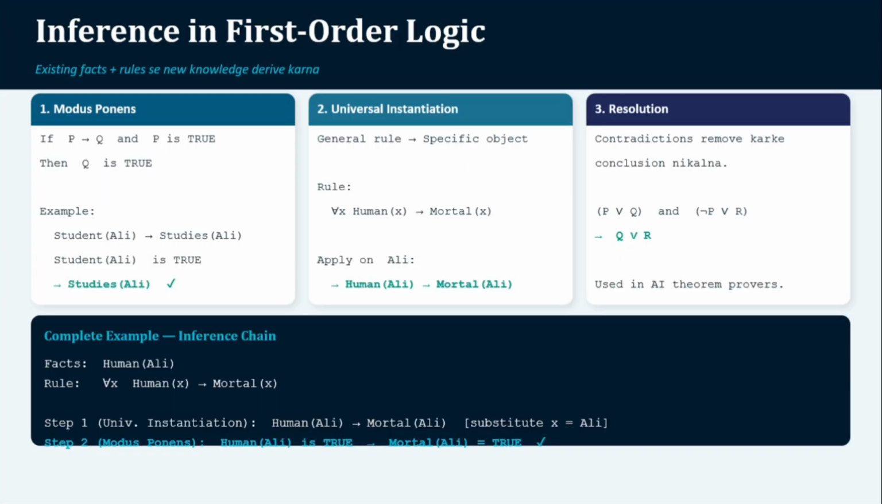Finally, let's discuss inference in first order logic. Inference means deriving new knowledge from existing facts and rules. For example, fact: Ali is human. Rule: every human is mortal. Conclusion: Ali is mortal. There are several important inference techniques.